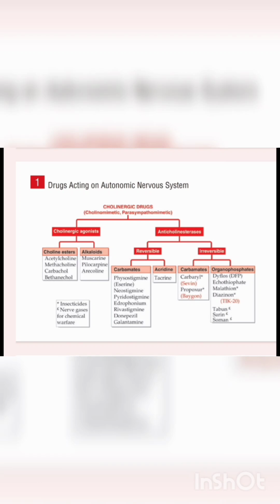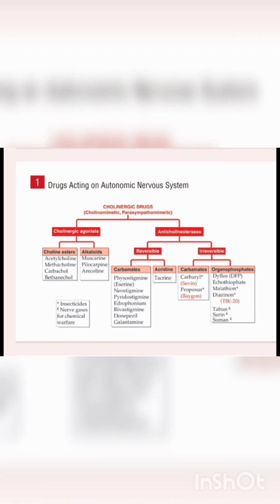Reversible includes carbamates and acridine. Acridine includes one drug, that is tacrine, while the carbamates include physostigmine, neostigmine, pyridostigmine, rivastigmine, edrophonium, donepezil and galantamine,